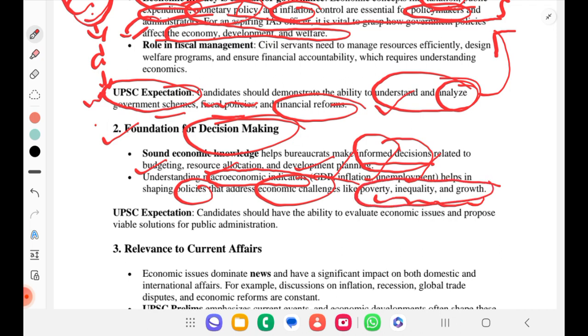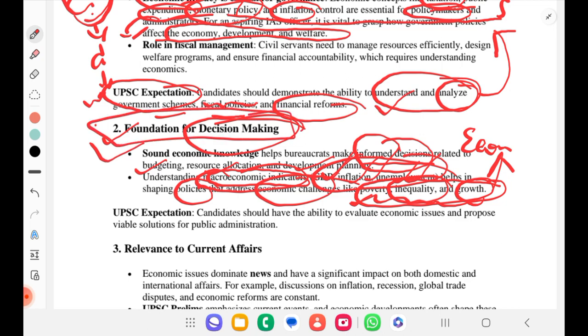See, we are bureaucrats. We are going to be bureaucrats, right? So we will be trying to eradicate poverty, inequality, and we want to foster the growth. How will you do that? If you know how to handle the economics, how to frame the policies. So for that, you should be understanding macroeconomics like GDP, inflation and unemployment things. These are indicators, macroeconomic indicators. With that understanding, you can have a foundation for decision making than completely depending on someone else's suggestion.